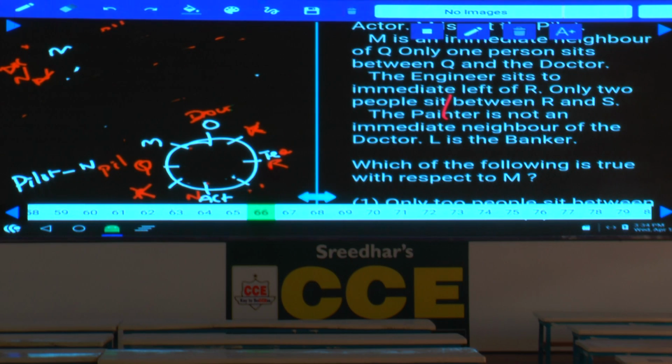If R is the teacher and this person is an engineer, and only two people between R and S. As only two people between R and S, what is the possibility we have? Now this S is in between Q and N. Only two people between R and S.